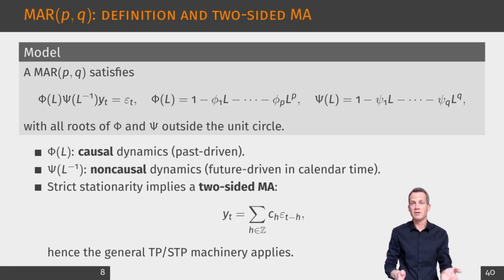Importantly, for our purposes, strict stationarity implies that the process can be inverted into a two-sided moving average expansion with coefficients indexed over all integers. Therefore, extreme events in MAR models can be analyzed with the same SBJ and spectral tail process tools as for general two-sided linear processes, but now the coefficient structure is tied to economically interpretable parameters.